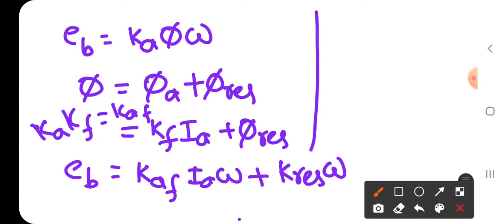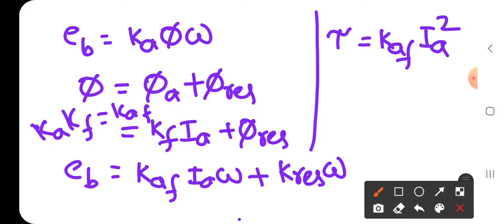And similarly, torque tau is equal to Kaf into Ia square, because Kres value is very less, so the torque due to residual magnetism is very low, hence it is negligible. Yes, as we discussed in the second unit.